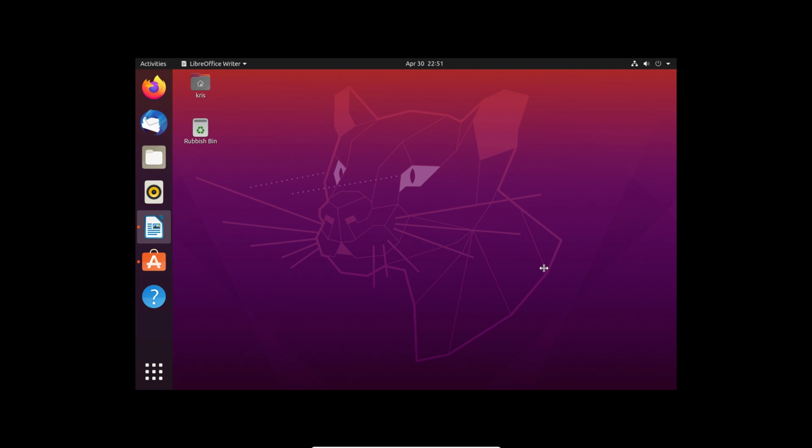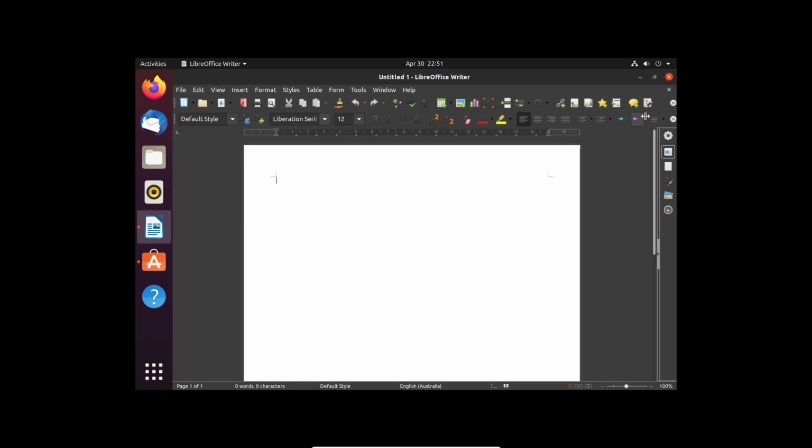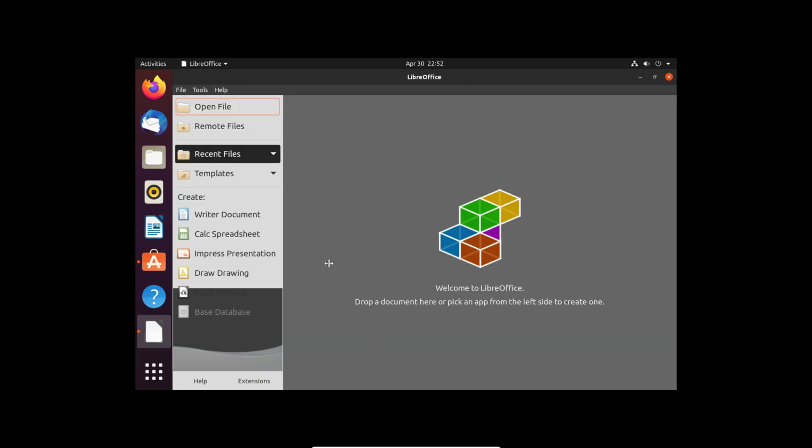And if you click on this, it's kind of like a version of Microsoft Word, but it's not. It's called LibreOffice Writer, and this is actually compatible with Microsoft Word. So what that means is, if you're doing work at work on Windows 10 and you're working on Microsoft Word and you want to email yourself that Word document, you can actually open it up here, and it will be compatible with this LibreOffice Writer, which is kind of like a rip-off version of Microsoft Word. Anyway, this is free, so you don't have to pay for Microsoft Office and a whole bunch of other things. So that's why I highly recommend coming in and seeing what you can download and having a look.